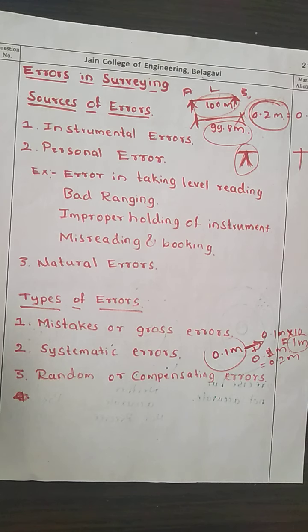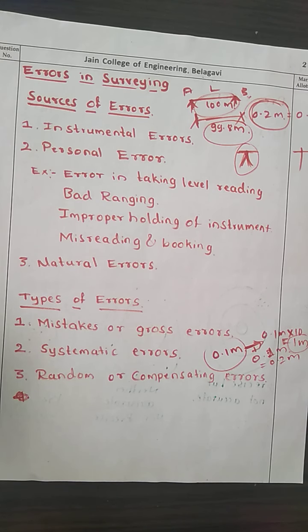Systematic errors have the same magnitude, as I have told, and occur in a series of measurements that are repeated under the same conditions. You have a constant error that you repeat a number of times, but at the end you get the wrong reading, which might be either positive or negative. The method to remove this systematic error is calibration.